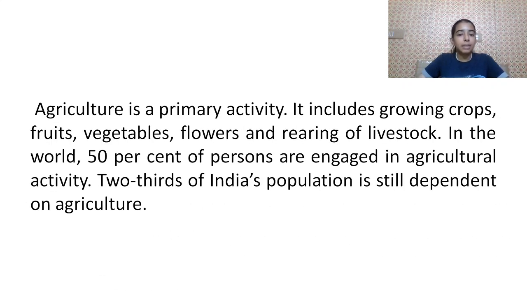Agriculture is a primary activity. It includes growing crops, fruits, vegetables, flowers, and rearing of livestock. In the world, 50% of persons are engaged in agricultural activity. Two-thirds of the Indian population is still dependent on agriculture.